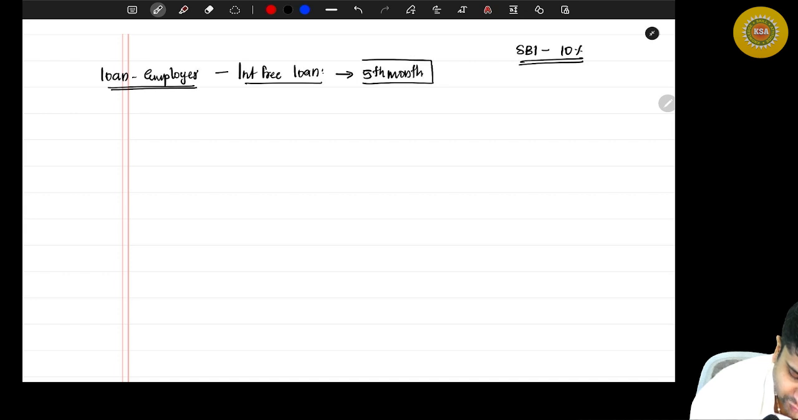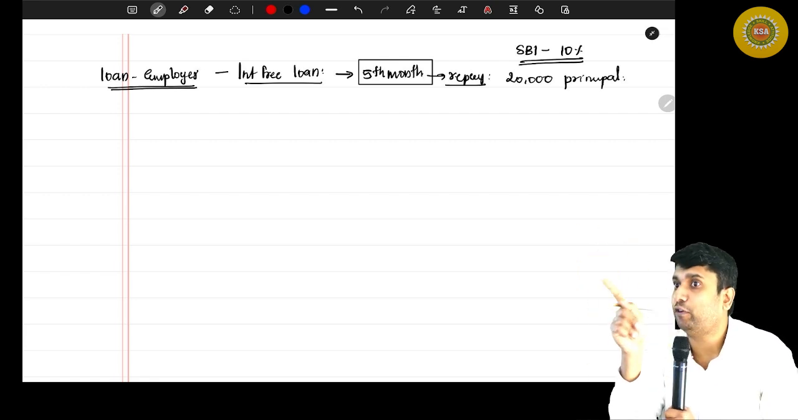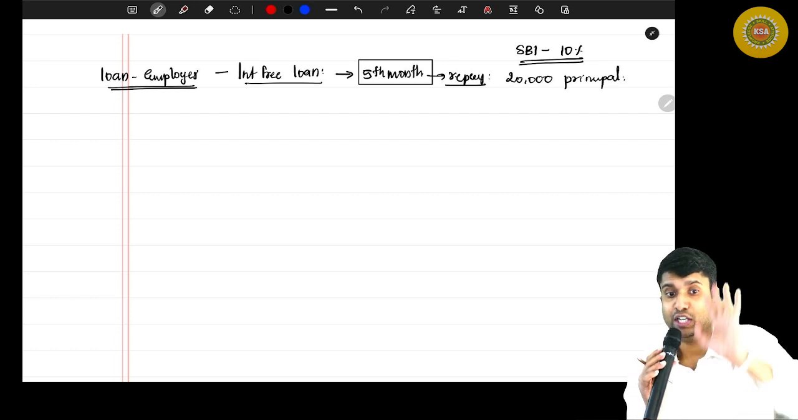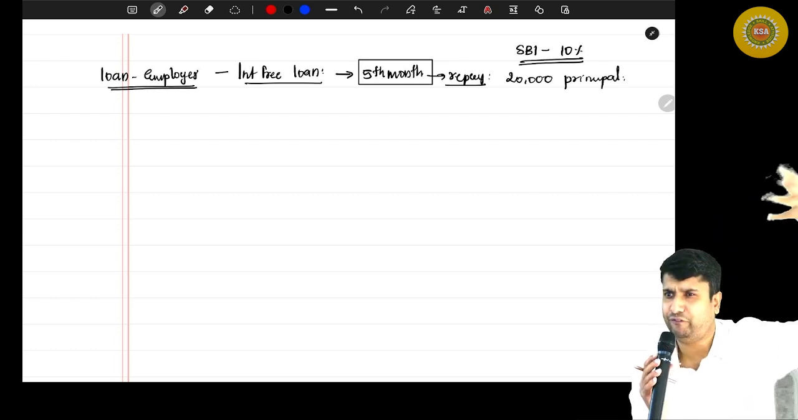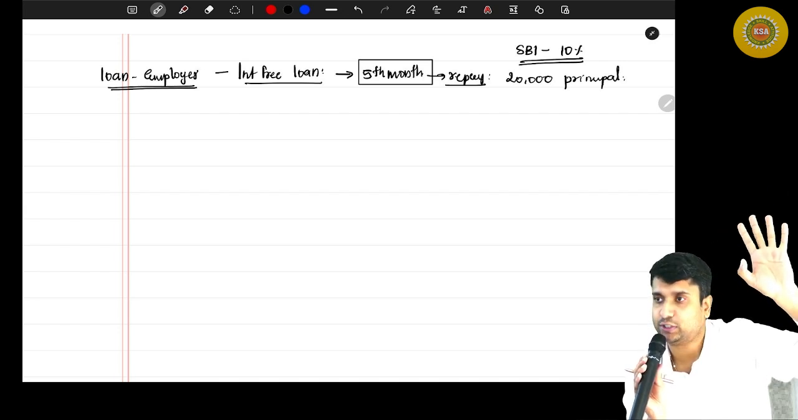So the employer provided me a loan, and in this loan, every 5th of a month, I have to repay 20,000 rupees to the principal. This loan is structured in a way that every 5th of a month, I have to pay how much? 20,000 rupees to the principal. Forget about the interest amount.